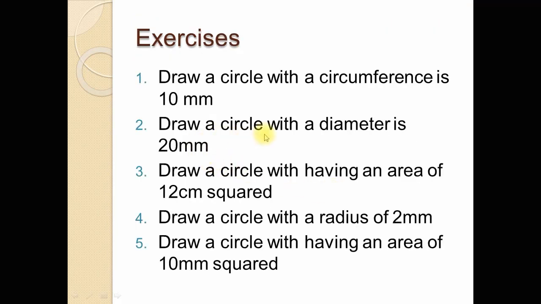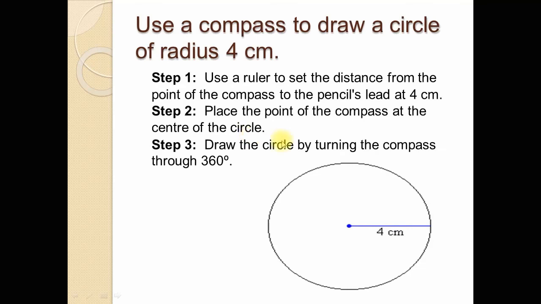Second, draw a circle with a diameter of 20 millimeter. So diameter is 20 millimeter, so half of the diameter will be the radius. In this question the radius is 10 millimeter. Now draw a circle of 10 millimeter radius using the compass, following this procedure.